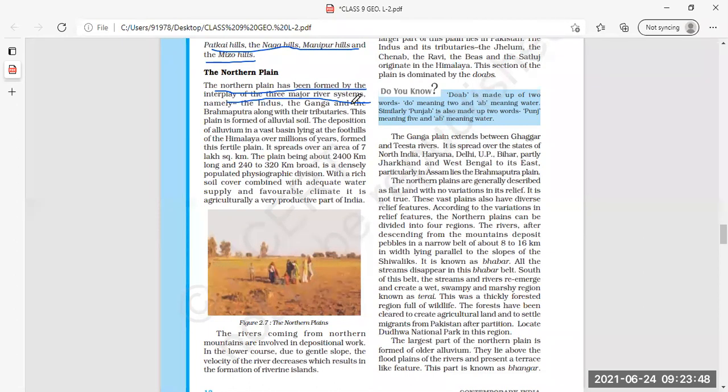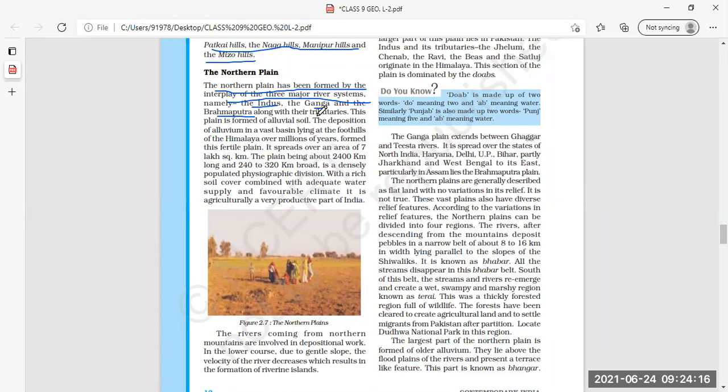Interplay means interaction. Clear? So, the northern plains have been formed by the interaction of three major river systems, and which are these three rivers? The Indus, the Ganga, and the Brahmaputra, along with their tributaries.